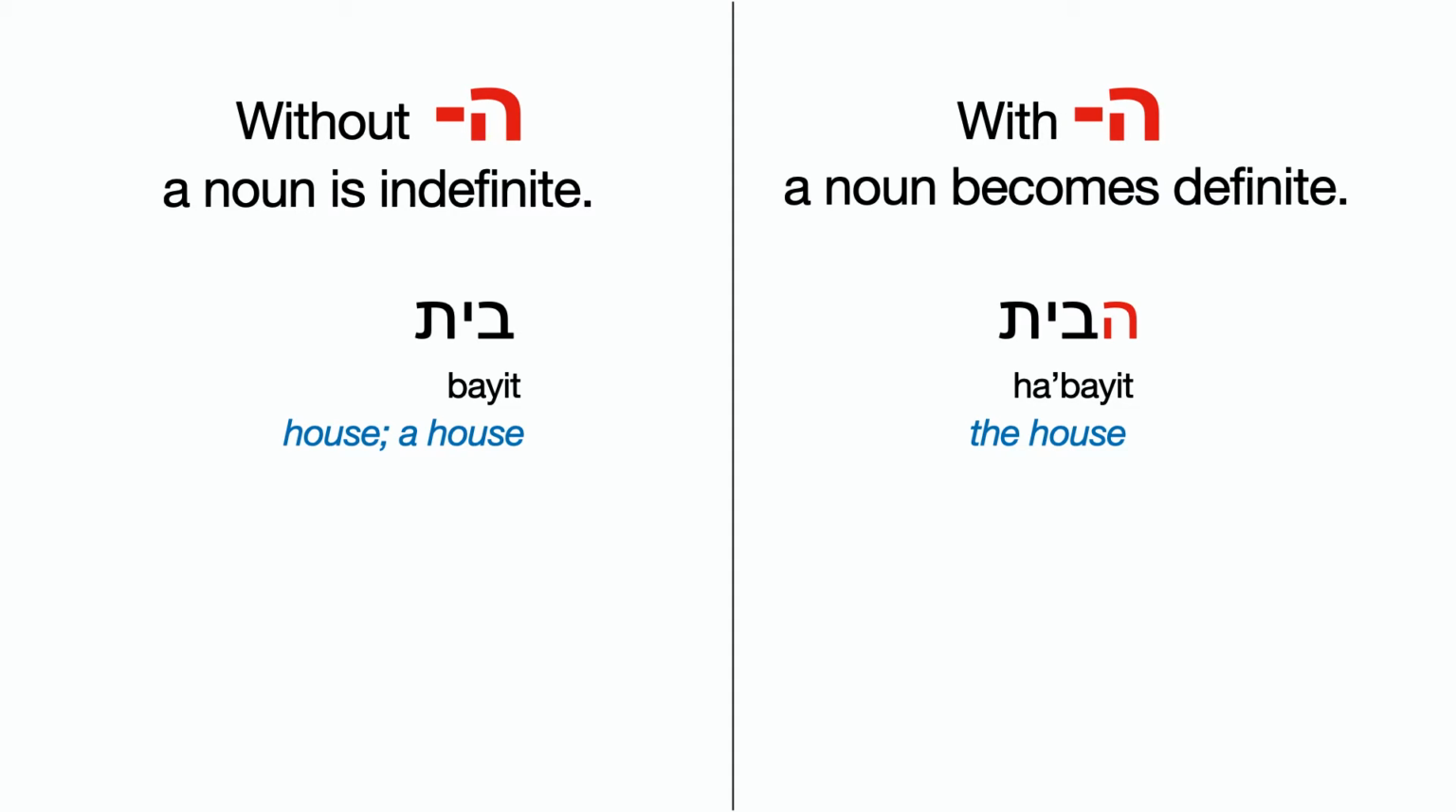So without ha, a noun is an indefinite noun, right? By default, all nouns in Hebrew are indefinite nouns. We just write them as is. So here we have the example of the noun bayit. Bayit means house. So if we read something like this, we would interpret it as house or a house. Now on the right side, let's see an example of bayit with the article the. Habayit, the house. So here we are pointing to a particular house.